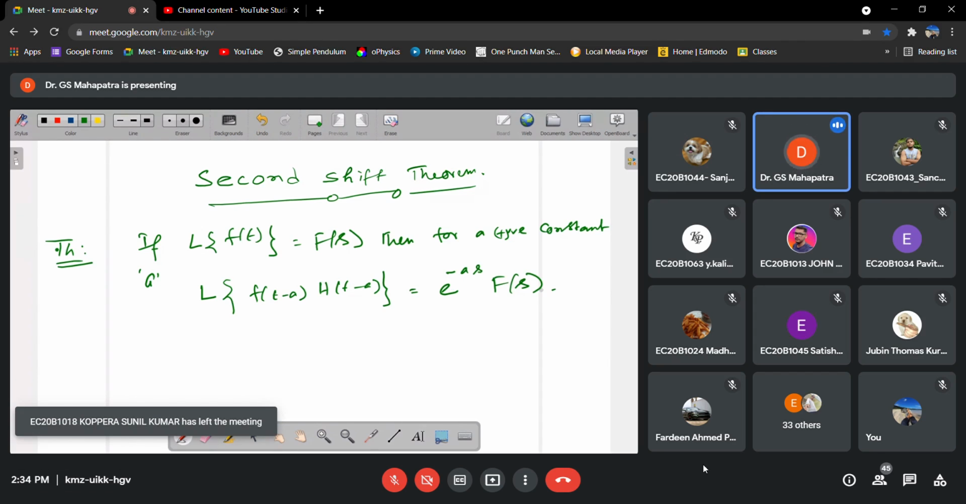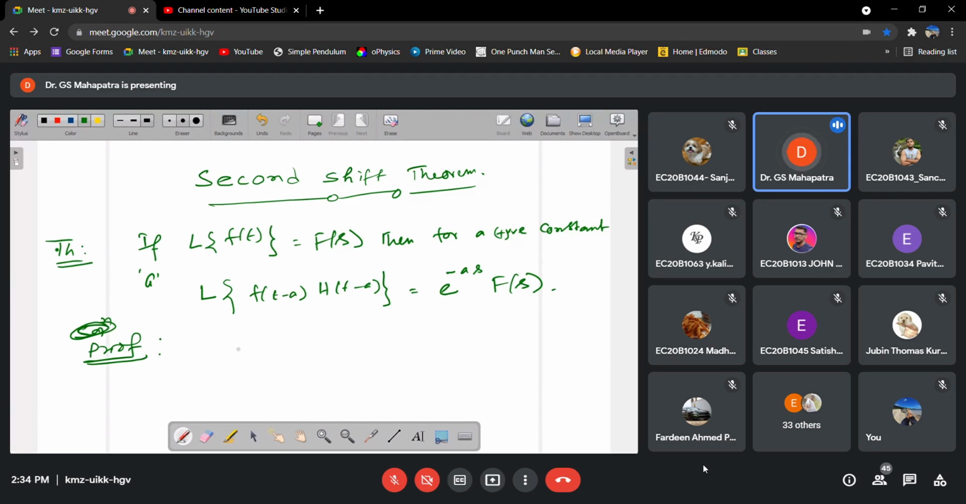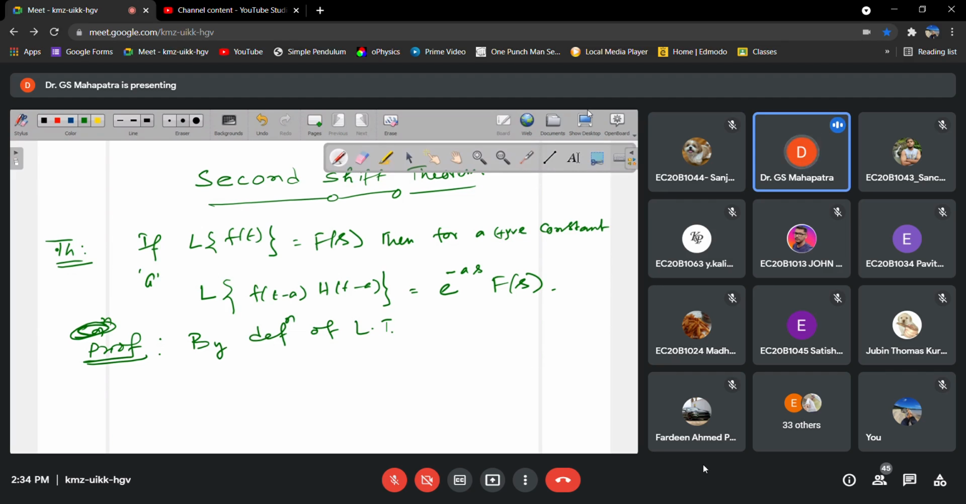We have already stated this in the last class. Now, the proof. How can you prove this? Very simple, from the definition. By the definition of Laplace transform, we get the Laplace transform of this part.